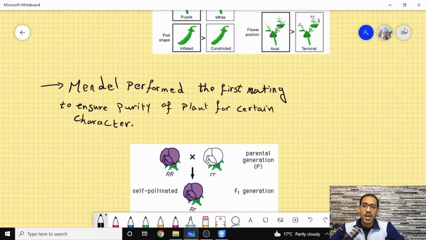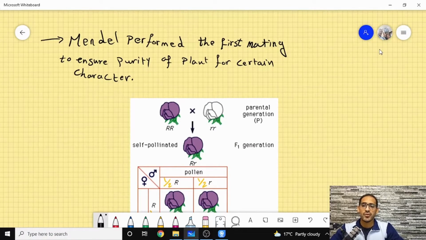In order to do that, Mendel performed the first mating to ensure the purity of the plant for a certain character. For instance, over here we have 2 pea flowers, one which is purple and one which is white. He made sure that these 2 traits were pure for several generations, let's say 7 or 8 generations, and then he allowed a purple flower to mate with a white flower. The result for Mendel was a generation of flowers with a purple flower color.